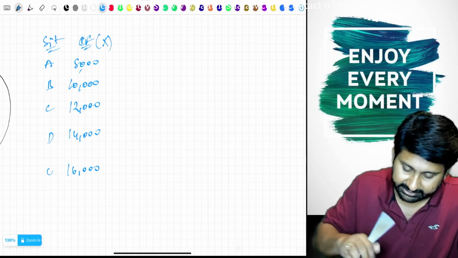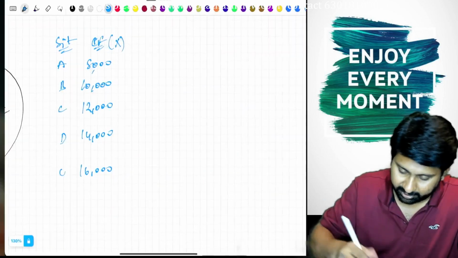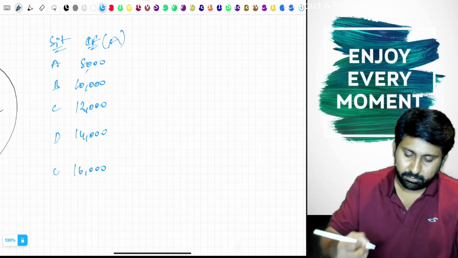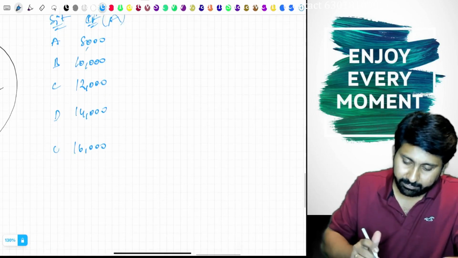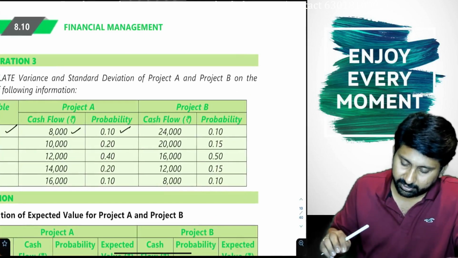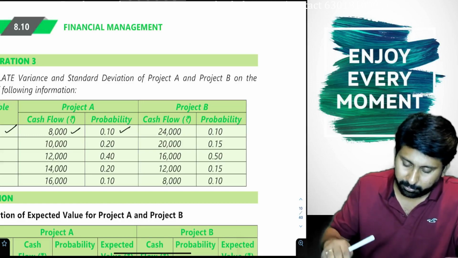This is X. The project name is A. So tell me, is this guaranteed or probable? Probable. What is the probability assigned? 0.1, 0.2, 0.4.